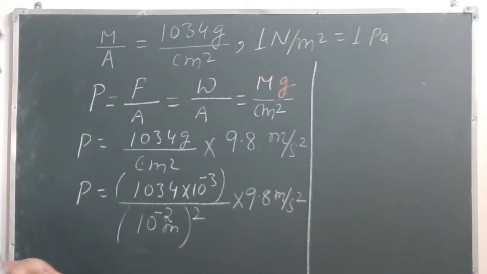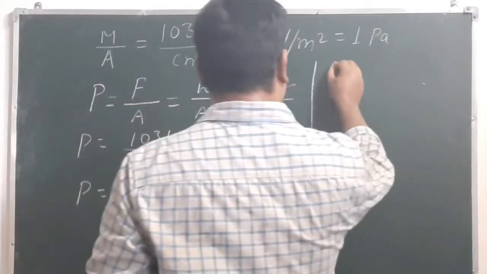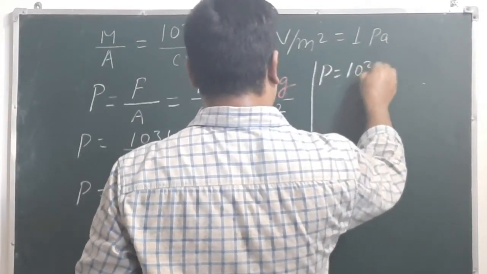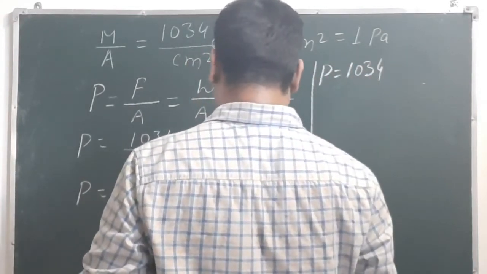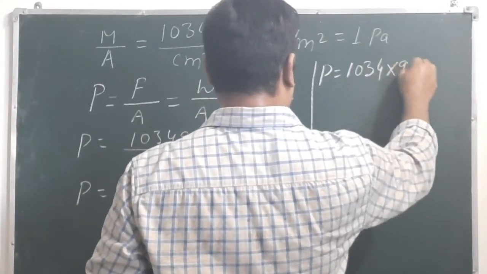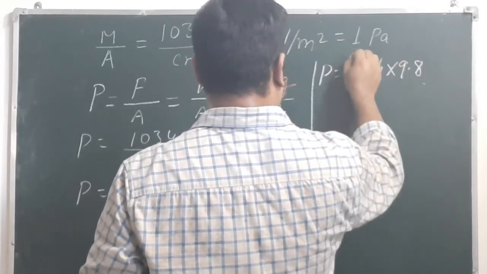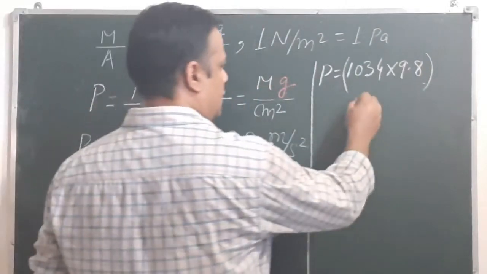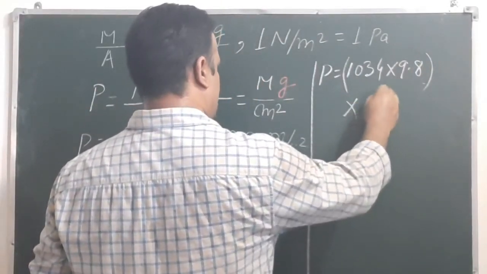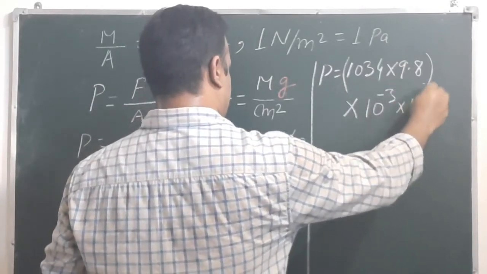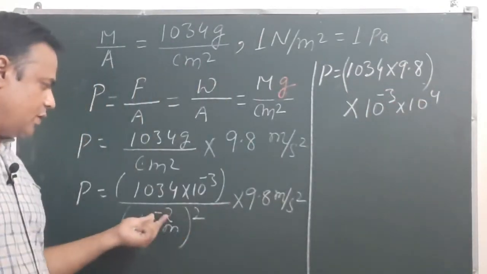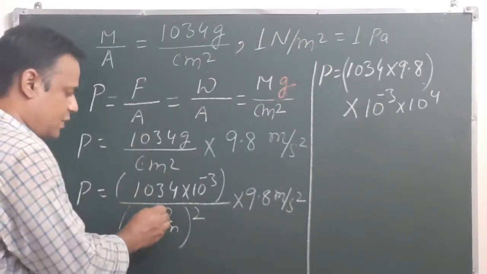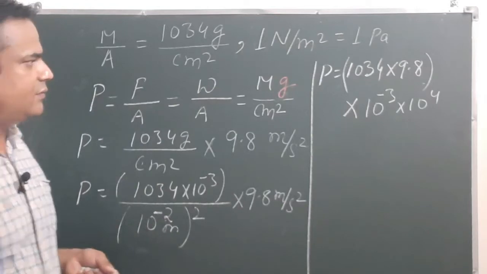Now if we write this value here, we'll have pressure equals 1034 into 9.8 into 10 to the power minus 3 into 10 to the power 4. Here the square of this will be 10 to the power minus 4, and when it goes upside, the negative sign becomes positive.